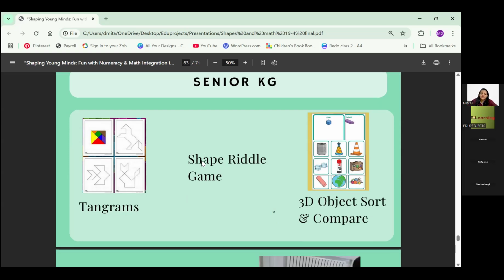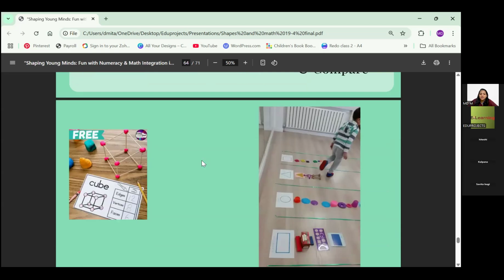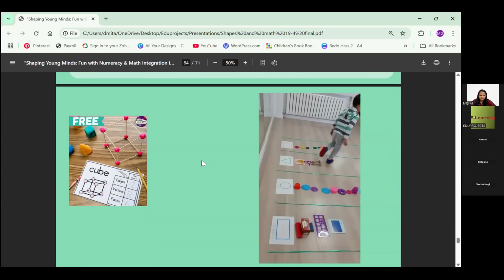Shape riddle games here. Give them shapes. See, now these are the two things that I found. This is what I was telling you about when I did 3D shapes. These are the sticks here. They've taken some other thin sticks. I had taken matchsticks. And with the use of Play-Doh, this is how we made it. So you can have a look at it, and you can also do it when you're doing 3D shapes.